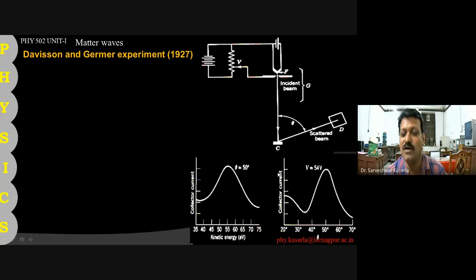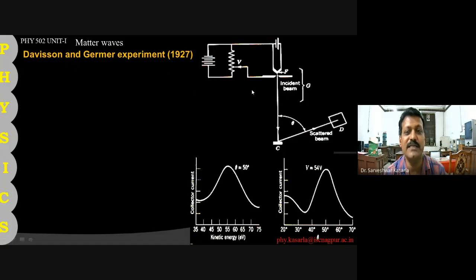And if you plot the graph between collector current and the angle of scattering at the potential difference of 54 volt, the graph is like this. It has a peak at 50 degree. So these two graphs show that there is a maximum peak at an angle of 50 degree and at a voltage of 54 volt. So these are the experimental arrangement and experimental observations.